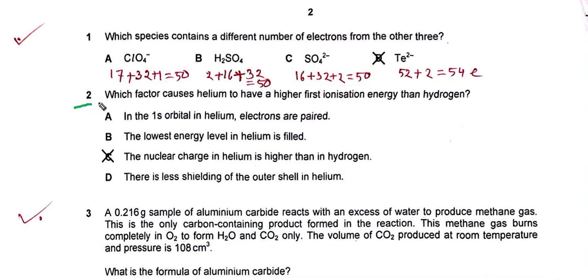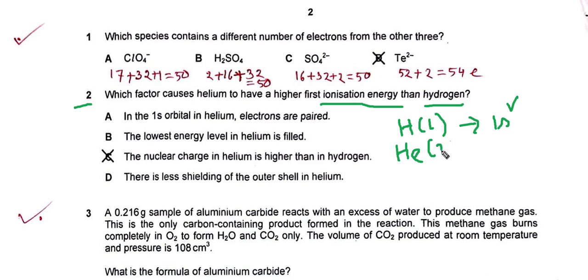Number 2. Which factor causes helium to have a higher first ionization energy than hydrogen? You know hydrogen has 1 electron, so 1s1, helium has 2 electrons, 1s2. So the answer will be the nuclear charge in helium is higher than in hydrogen.